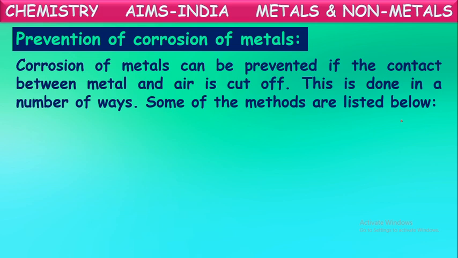What we told here is that corrosion of metals can be prevented if the contact between the metal and air is cut off. We told that these metals will be corroded or rusted in the presence of moist air. So if these metals are in contact with moist air, then only they will rust. If you avoid contact between the metal and the moist air, then we can protect that metal from getting rusted. This is done in a number of ways. Some of the methods for controlling or preventing rusting are listed here. Let us see them one by one.